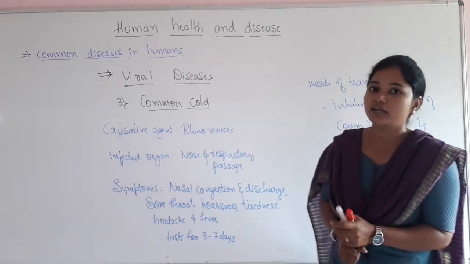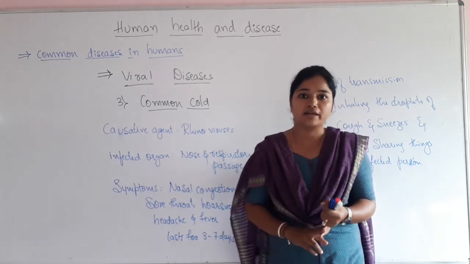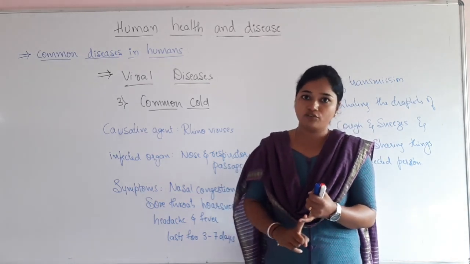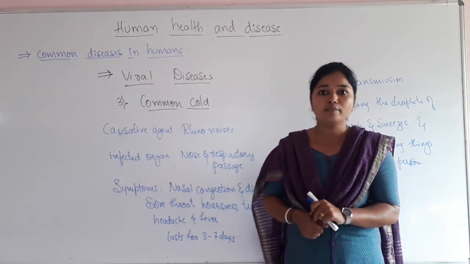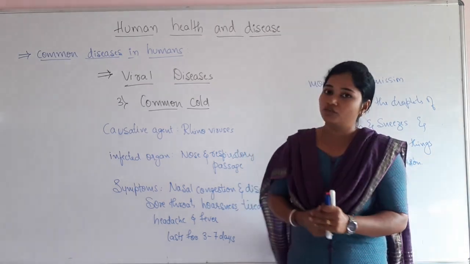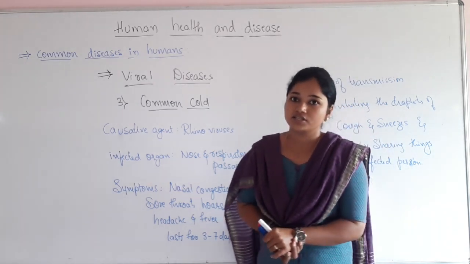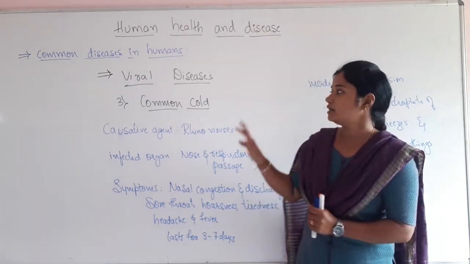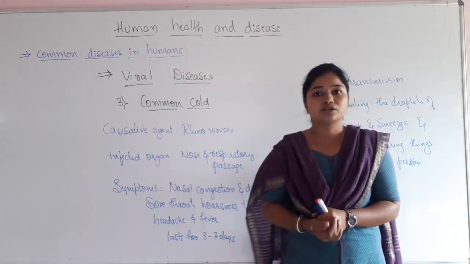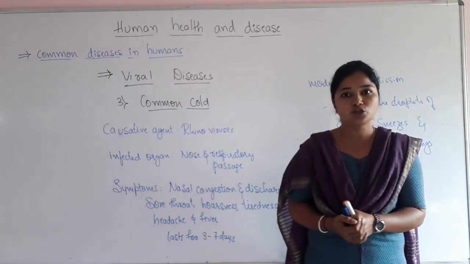So that's all for today's class. In this class, we have discussed two bacterial diseases, one is typhoid and the second is pneumonia, and one viral disease, that is the common cold, right? So we are having only one viral disease for this chapter. There are also other viral diseases such as AIDS, polio, etc. There are many other viral diseases, but in our syllabus we are going to discuss only the common cold in these common diseases in humans, right?